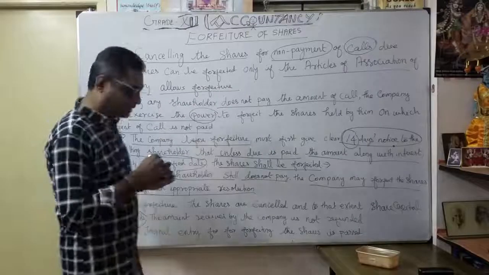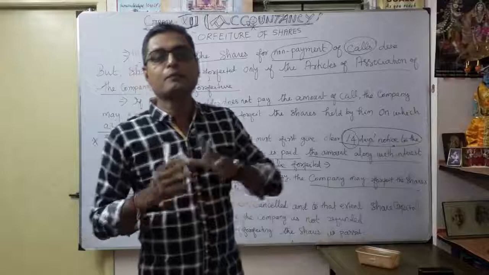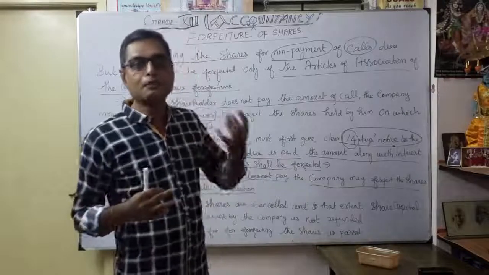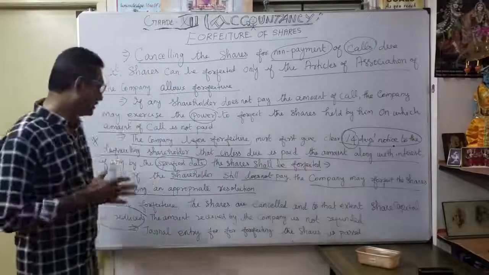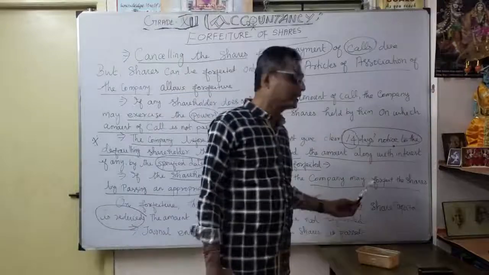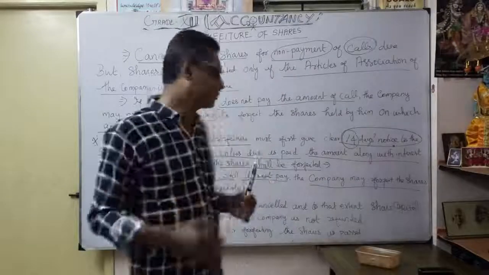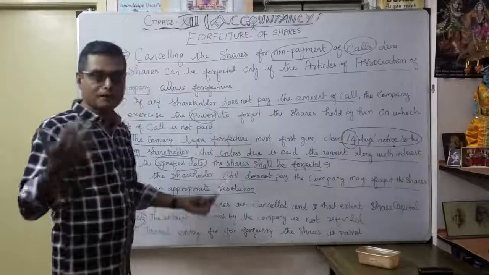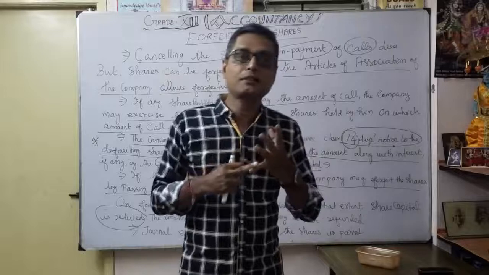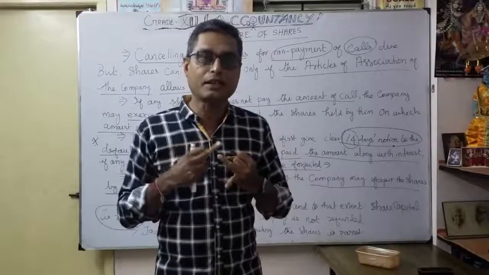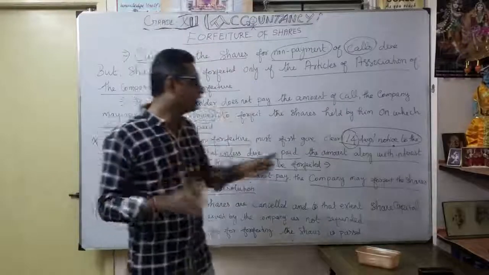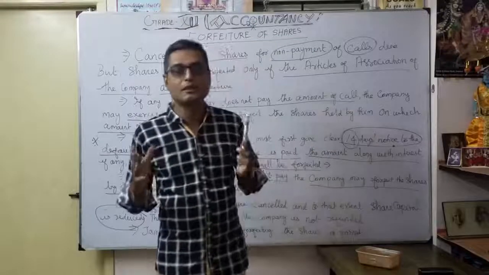Whenever a particular shareholder is in default of payment, naturally the company is unable to get the share capital for that shareholder. So on any forfeiture, the shares are cancelled. Immediately, to that extent the share capital can be reduced, so that the amount received by the company is not refunded. So whatever application money was paid by the shareholder, any allotment, even the first call. Say the default is only for the second call. They gave the notice period of 14 days also, but they have not yet paid.